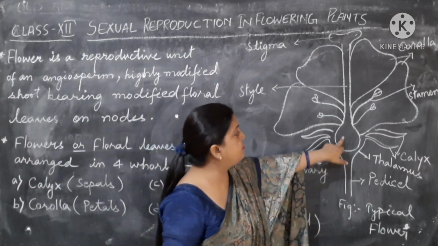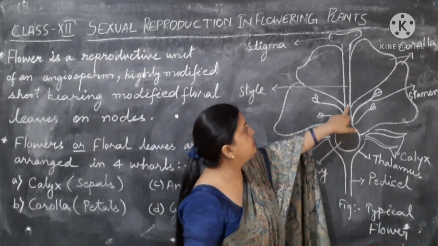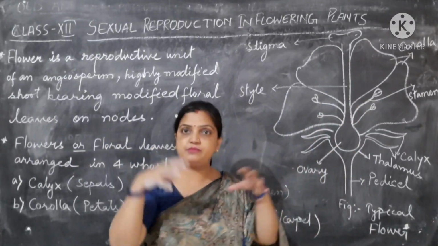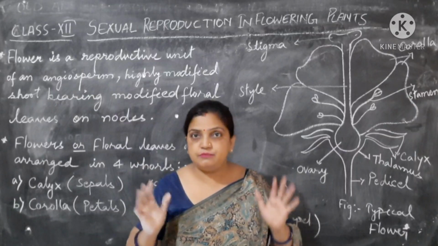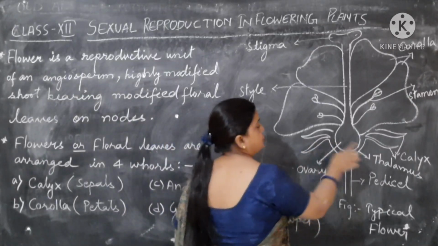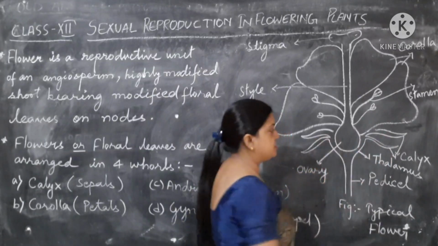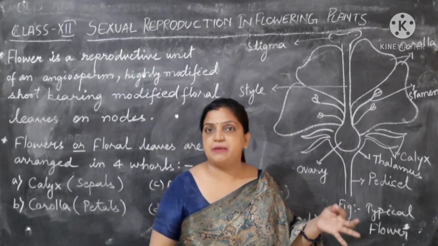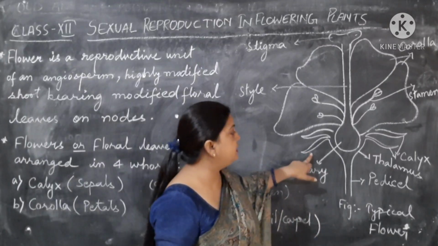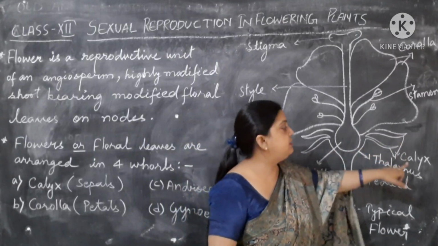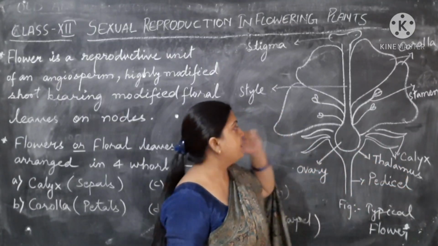So this one is your middle part, the gynoecium, pistil or carpel part, which is located in the center and is embedded in the thalamus part of the flower. Now from here you can see these small leaf-like structures. These small leafy structures are called sepals. A small unit of the leaf is a sepal. Collectively we call it the calyx.